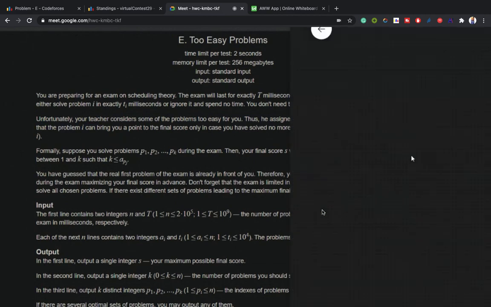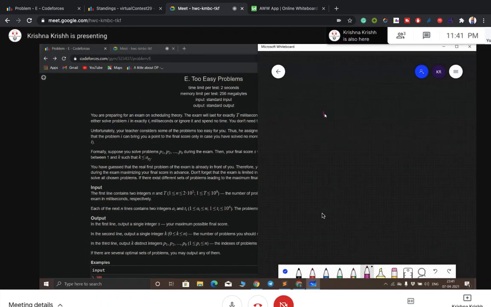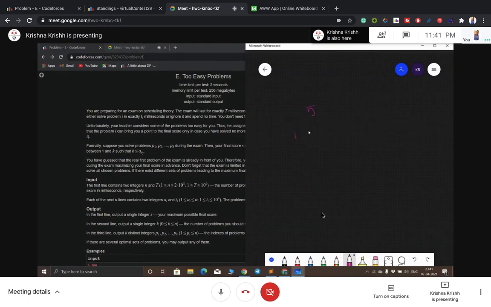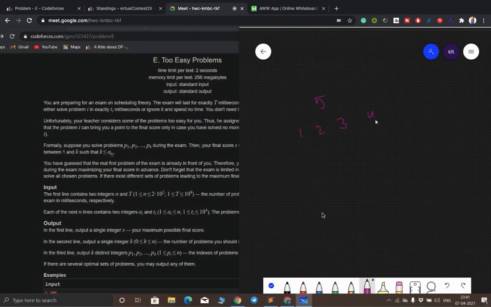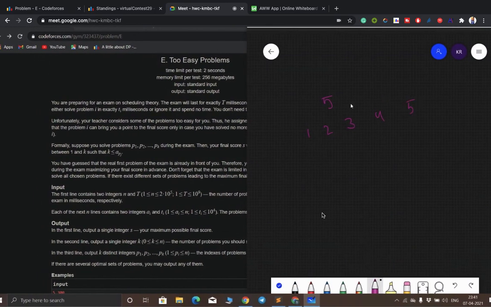If we have 5 problems with a of i values 1, 2, 3, 4, and 5, and we solve 2 problems, like 3 and 4 or 2 and 3, then we will only get points if the value written on it is greater than or equal to the number of problems we solved.